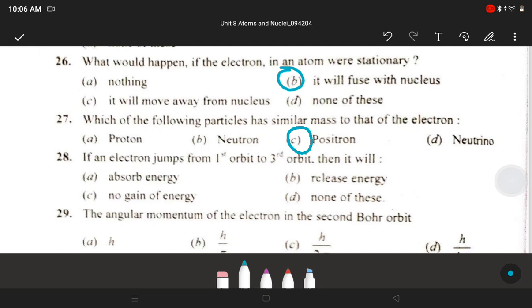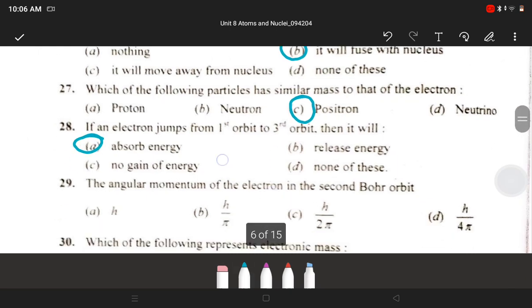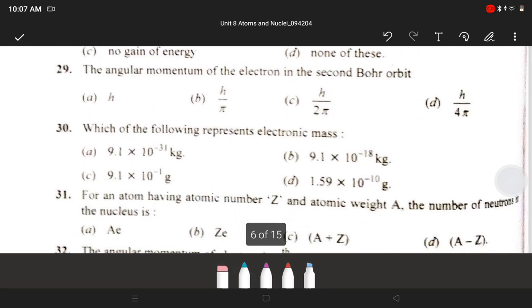Next, if an electron jumps from first orbit to third orbit, it will absorb energy. Next, the angular momentum of the electron in the second Bohr orbit is B, h upon pi. Next, which of the following represents electronic mass?